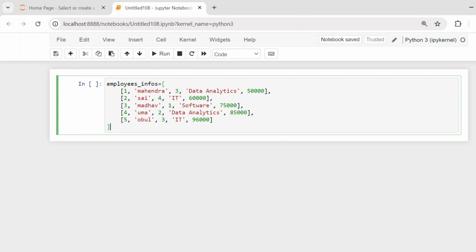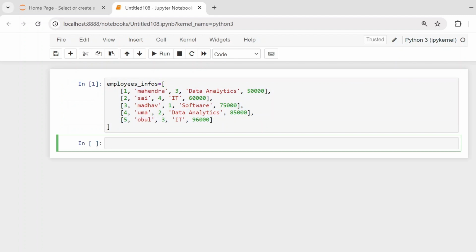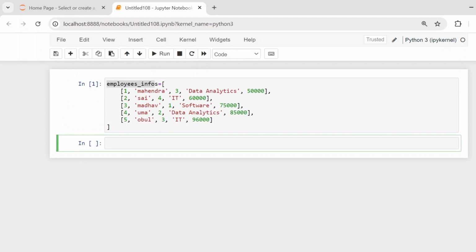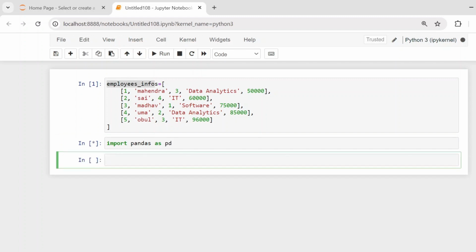Now we have the employees' information. This is the list of all employees' information. If you press shift enter, this information is stored in this variable, employees_infos. Now we have to create a data frame. How can we create a data frame? Before that, you should ensure that you have the pandas library, so you have to import pandas as pd. With the help of pandas, we are going to create a data frame. I'm going to assign that as employees_info_df.